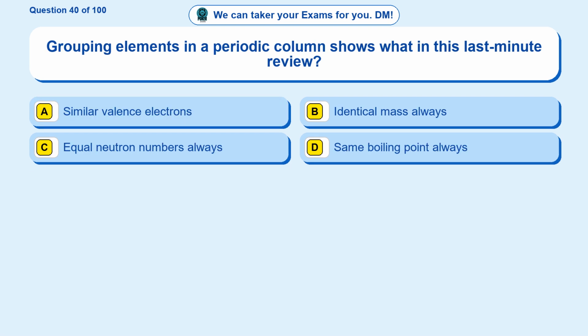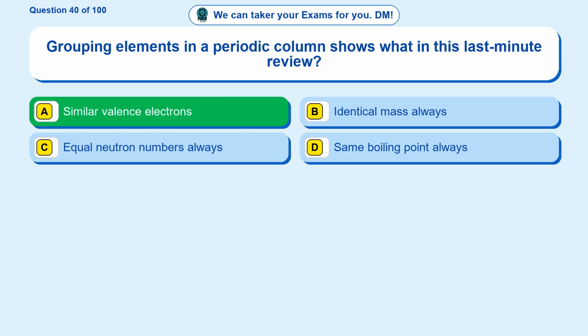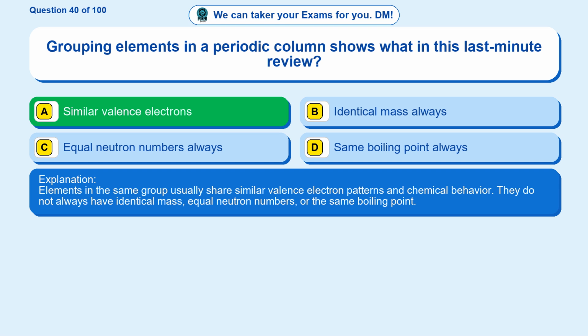Question 40. Grouping elements in a periodic column shows what in this last-minute review? Option A, similar valence electrons. Option B, identical mass always. Option C, equal neutron numbers always. Option D, same boiling point always. The correct answer is option A, similar valence electrons. Elements in the same group usually share similar valence electron patterns and chemical behavior. They do not always have identical mass, equal neutron numbers, or the same boiling point.